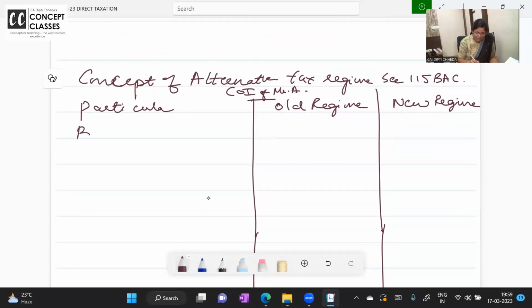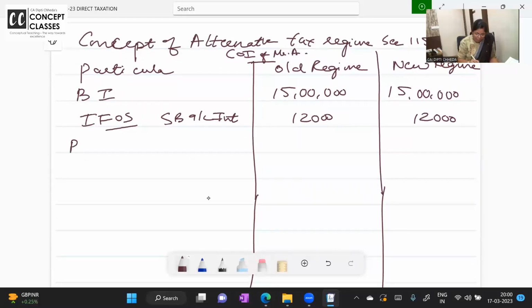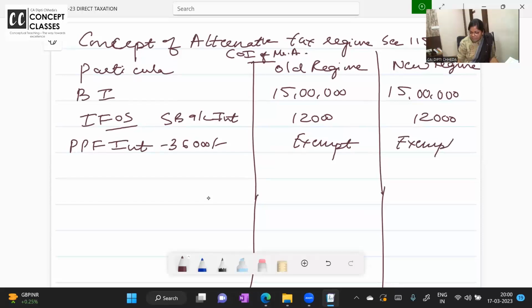So what is the business income? Business income is 15 lakhs. Directly they have given. If they would have given a profit and loss account, we need to work it out. In income from other sources, they have saving account interest. Saving account, FD, all the interest is always there in income from other sources. And they have PPF interest. Inner column you write down 36,000. Outer column you write down exempt.